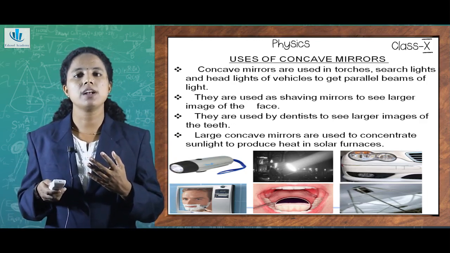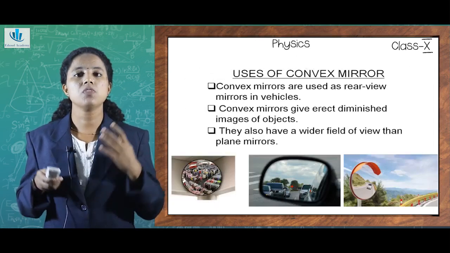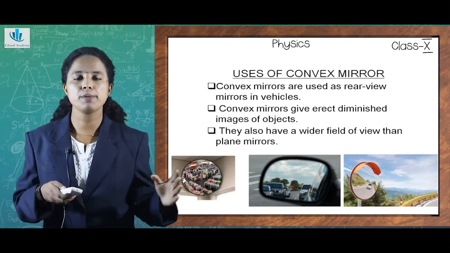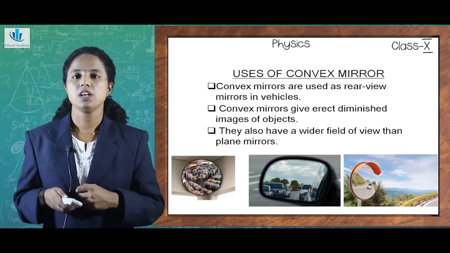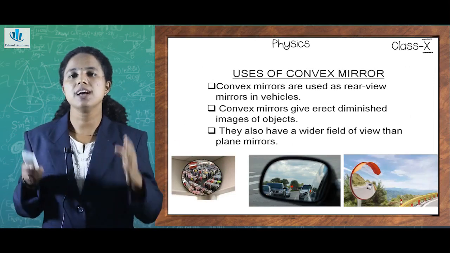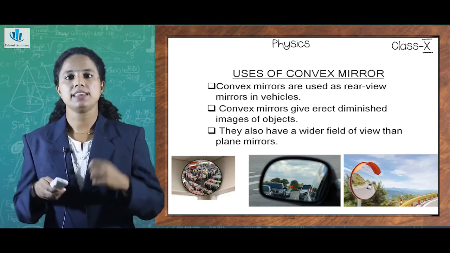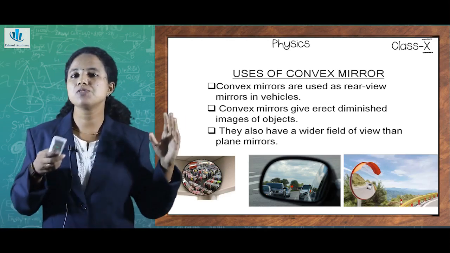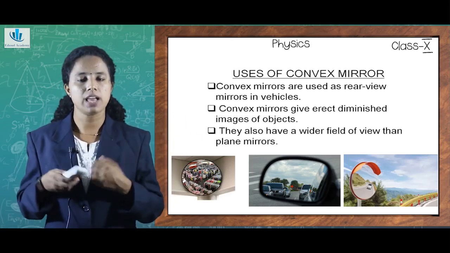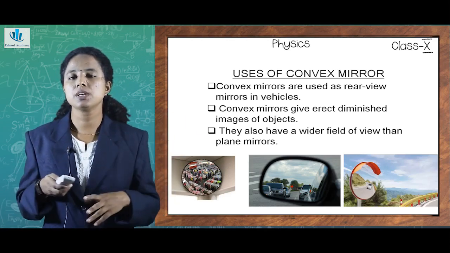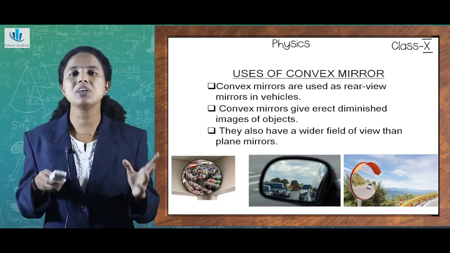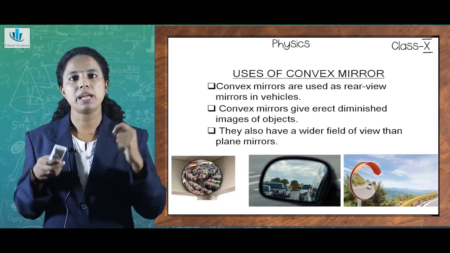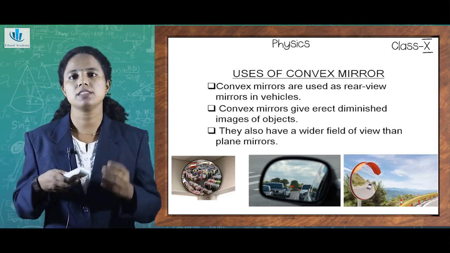Now we need to understand what the uses of convex mirrors are. Convex mirrors are complementary to concave mirrors. Convex mirrors are called diverging mirrors, isn't it? They are curved outwards. The general nature of image formation by convex mirrors is that they form diminished, virtual and erect images, isn't it? So convex mirrors are mainly used as rear view mirrors in vehicles.